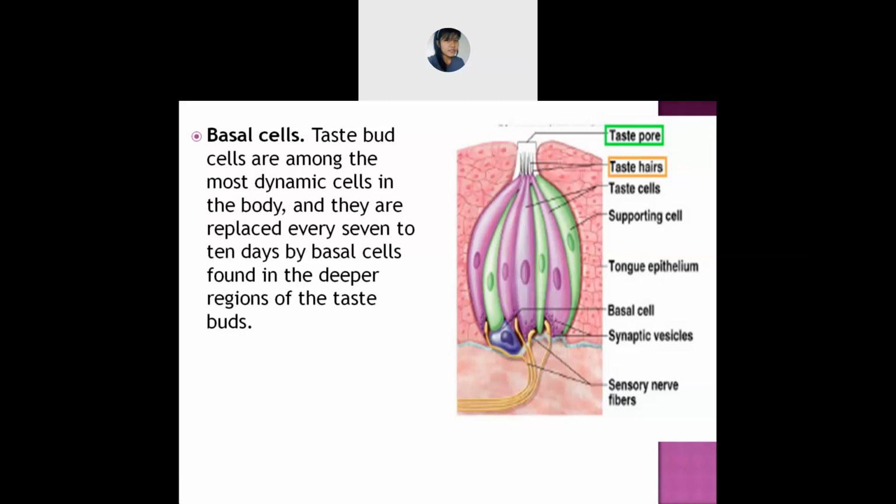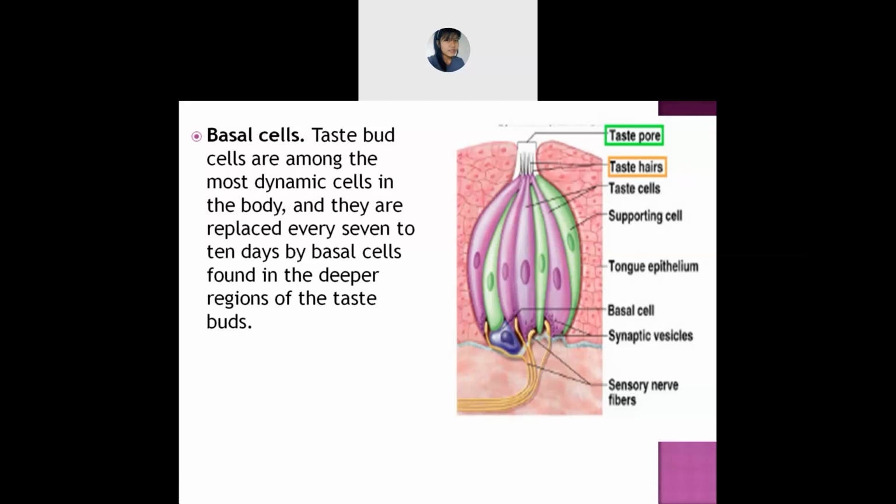We find them in the deep portion of your tongue, in your taste buds. They are replaced after every 7 or 10 days. Is it clear about the basal cells?